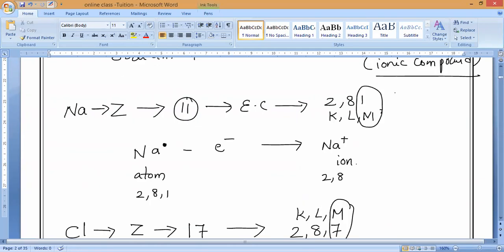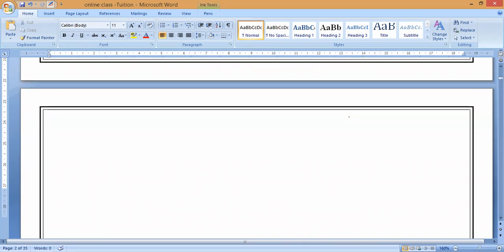So here sodium has one excess electron that should be removed, and chlorine needs one more electron to be added. Yes or no, guys? Please respond. If you observe the chlorine atom, the valence shell will have 7 electrons, electron dot structure. Correct? One more electron is needed, and 1 electron is gained. So what is this? The chlorine atom.